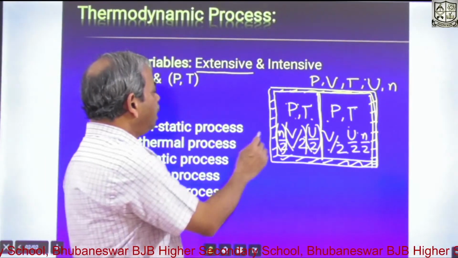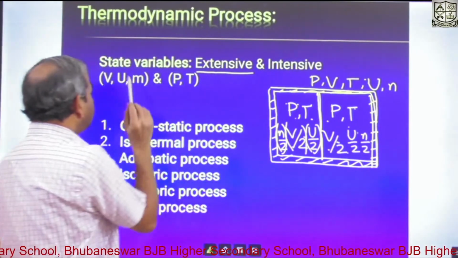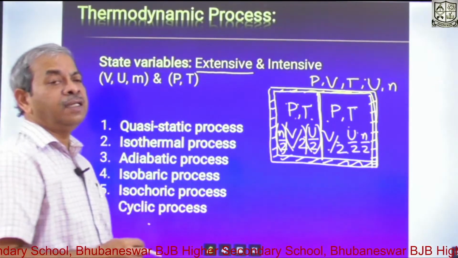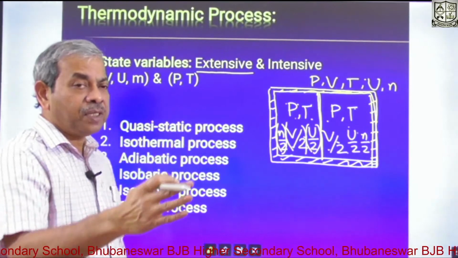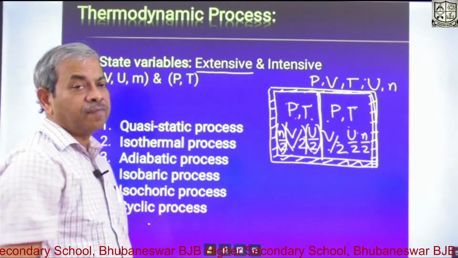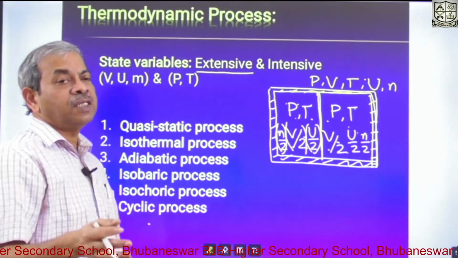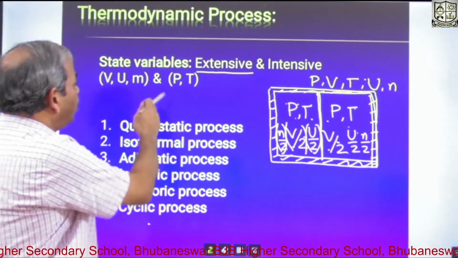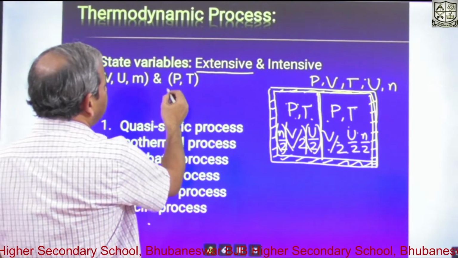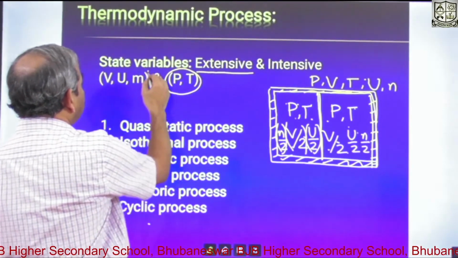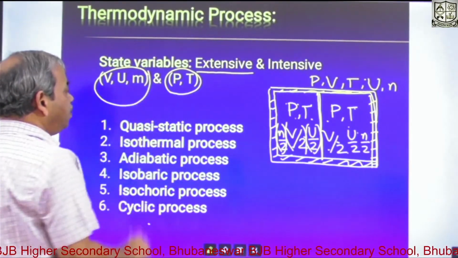So these three quantities, mass, volume and internal energy, get halved when the volume is halved. But pressure and temperature in both halves remain the same. So they are called intensive variables, and these three are called extensive variables.